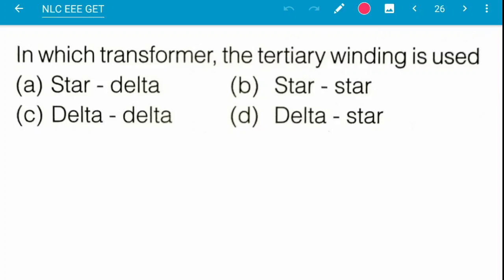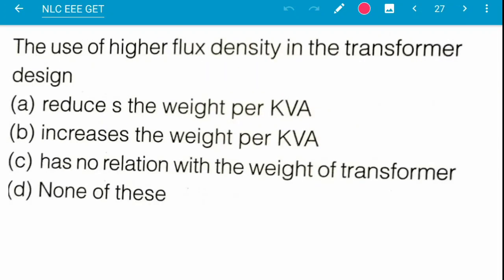Next question, in which transformer is the tertiary winding used? Tertiary winding is used in the case of a star-star transformer. Next is question number 27. What is the use of higher flux density in the transformer design? Option A reduces the weight per kVA, option B increases weight per kVA, option C has no relation with the weight of the transformer, option D none of the above.